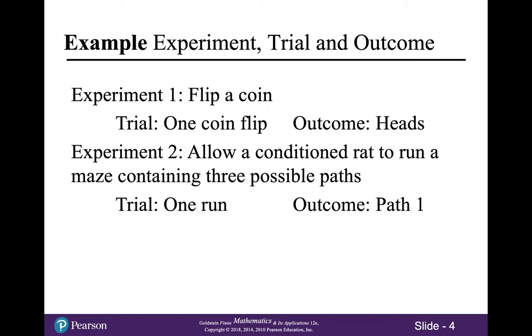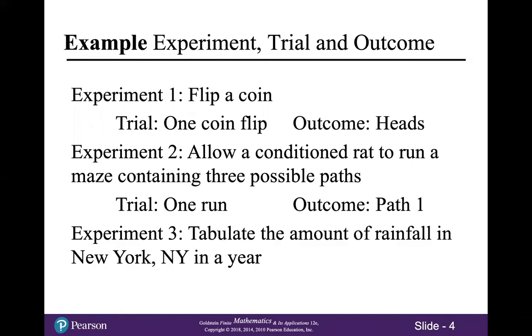A trial would be one run of the maze, and one possible outcome would be that the rat takes the first path. And then the third experiment would be to tabulate the amount of rainfall in New York, New York in 1 year. So the trial would be one particular year, and one possible outcome is 37.23 inches, right? Some particular amount of rain.